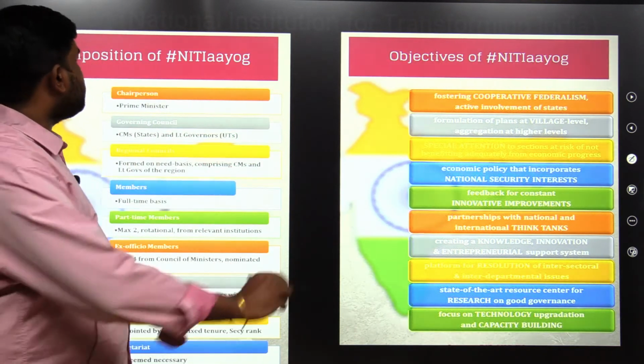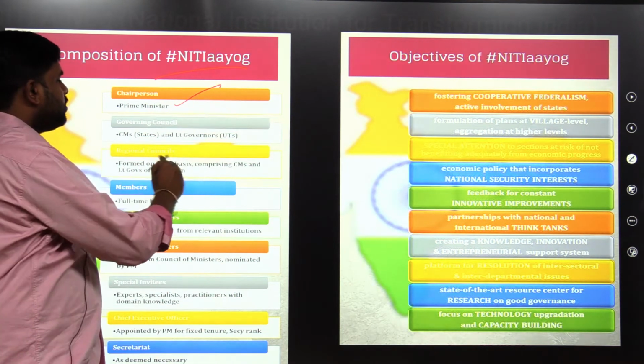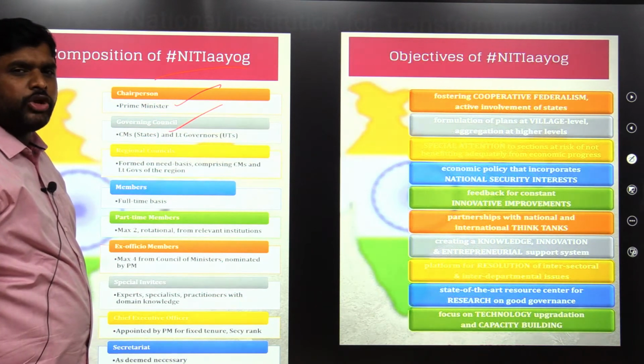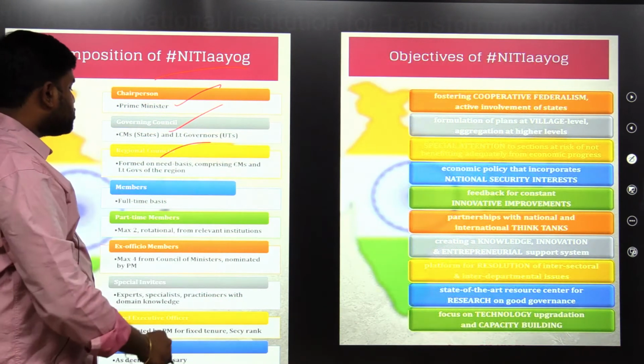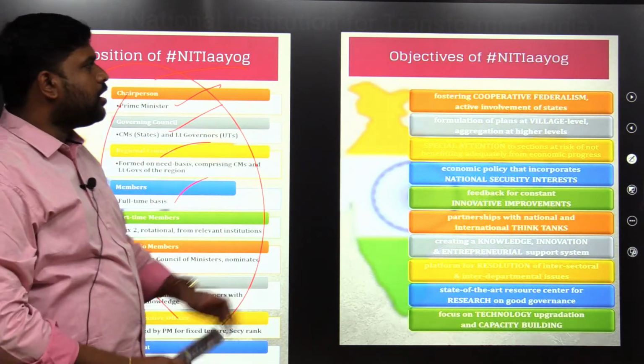The next executive body is Niti Aayog. The Prime Minister is the chairperson. The Governing Council consists of the Chief Ministers of the states and Lieutenant Governors of the UTs. Regional councils are formed, and members are full-time members. This is the composition of Niti Aayog.